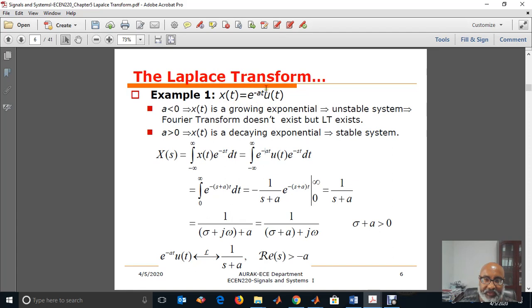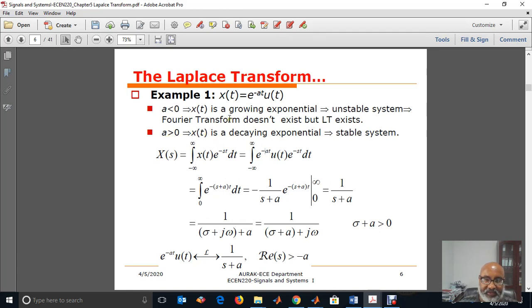Now let's see here, for example, x of t equals e to the power of at times ut. What kind of signal is this? This is a right-sided signal. If a is less than 0, what kind of signal do we have? We have a growing exponential signal. So if we assume this is a system, the system will be an unstable system, and the Fourier transform does not exist. However, the Laplace transform exists provided we have a certain region of convergence.